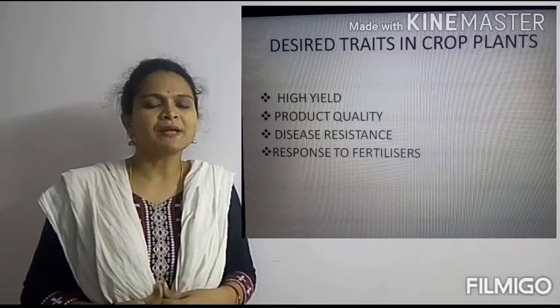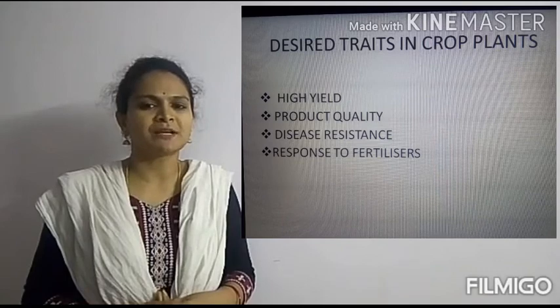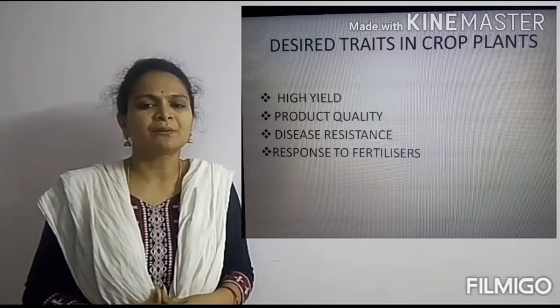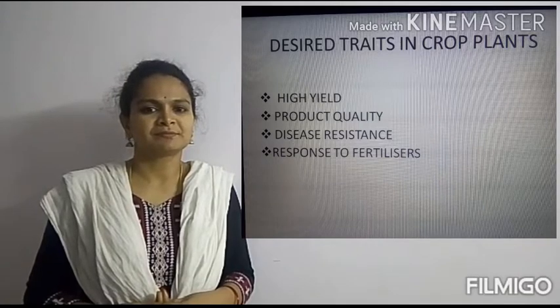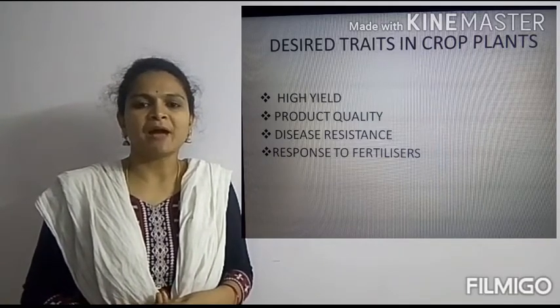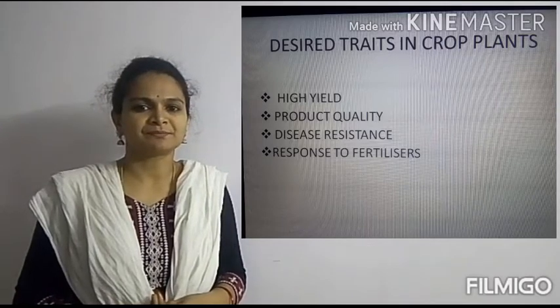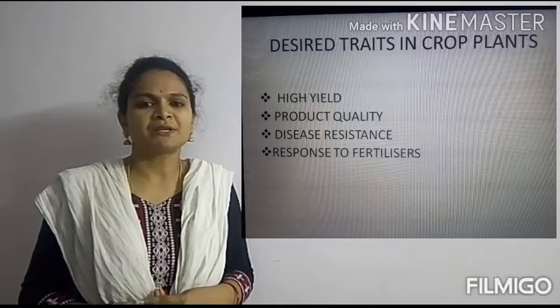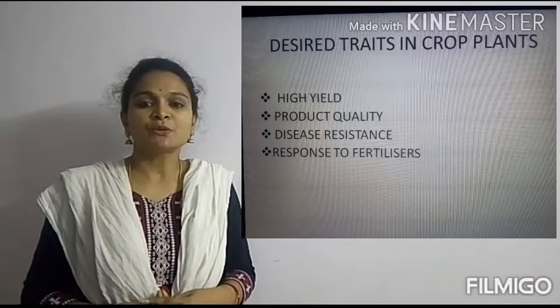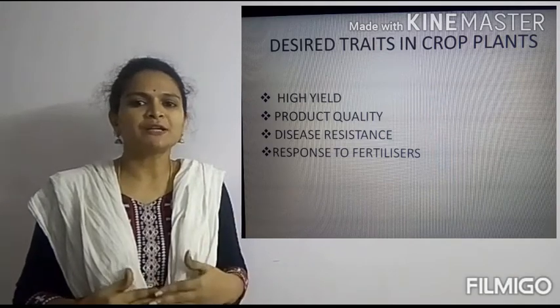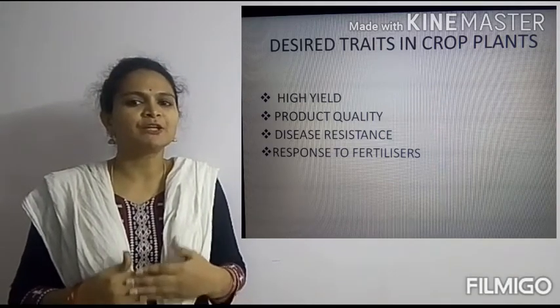And the new variety should respond to the fertilizers so that we can ensure the growth and increase the production. And along with this, the new variety should have good adaptability so that we can increase the production definitely. So till now we are very clear about the desired traits we are expecting in the new varieties